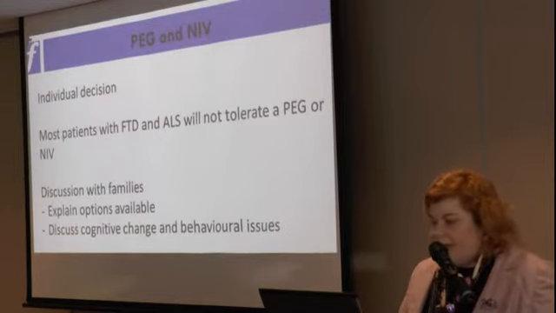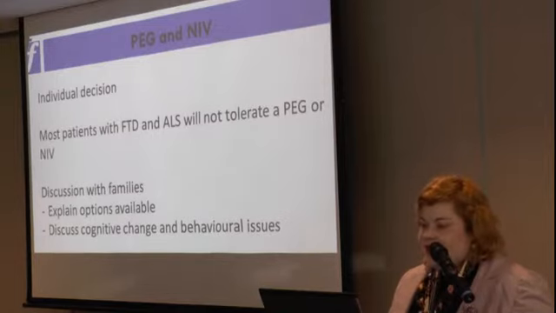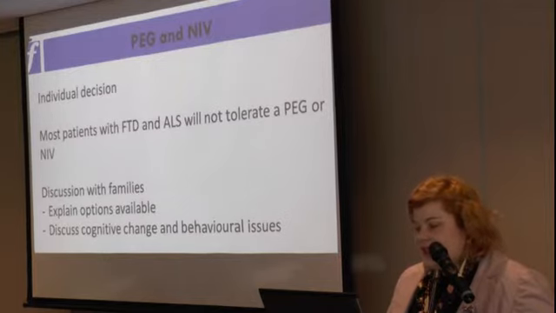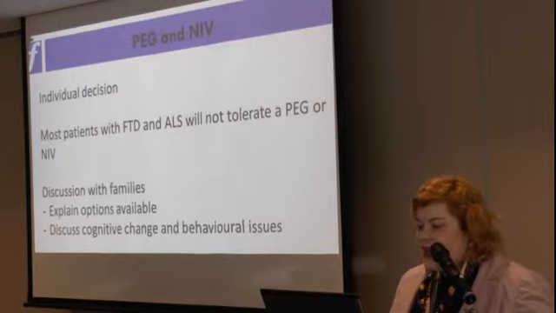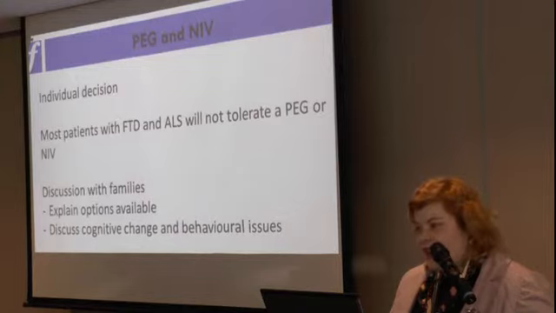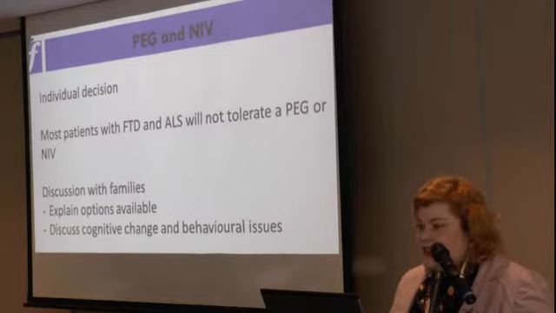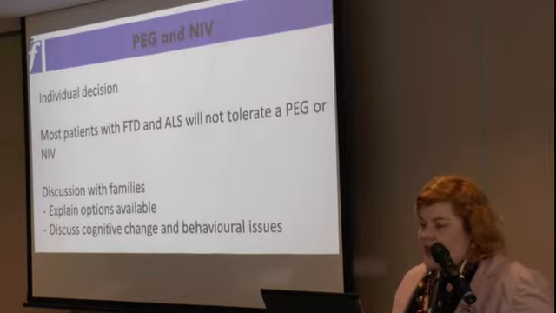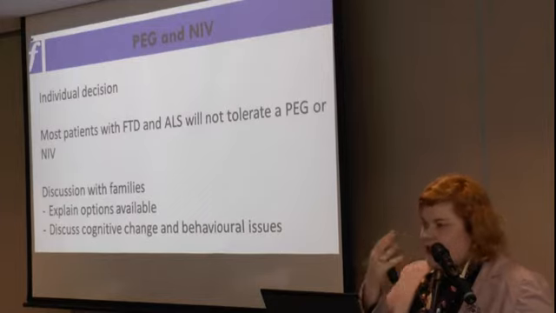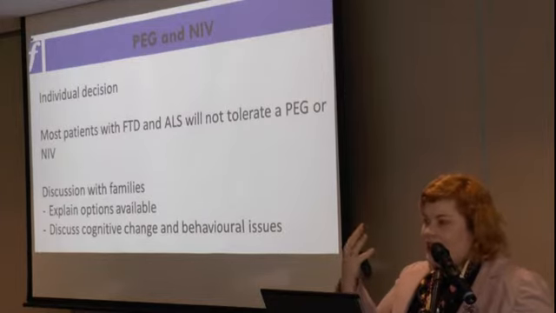In terms of PEG tube placement and non-invasive ventilation, this is a really difficult area. There is evidence, of course, in ALS that these two modes of treatment are beneficial, but most patients who have significant FTD and ALS will not tolerate a PEG or non-invasive ventilation. Margie will tell you stories of patients who've stuffed objects down the PEG tube, or they've tried to pull the PEG tube out. Also, they won't tolerate the mask because they don't have the cognitive ability to understand why they're wearing the mask.